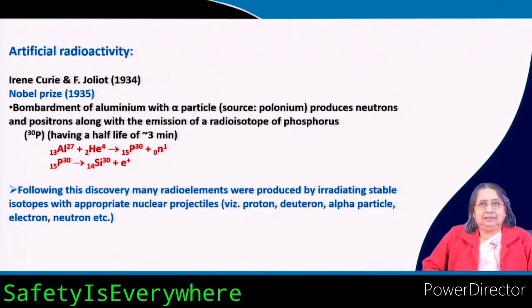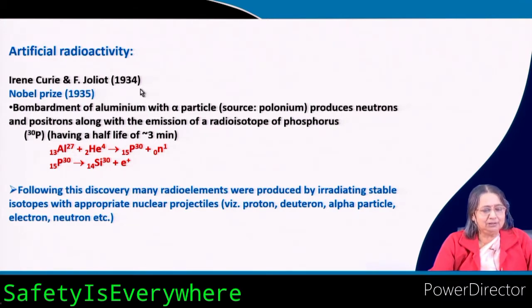Another important experiment, that is by Irene Curie and F. Joliot. Who are they? Irene Curie, who is she? She is the daughter of Madame Curie. So, Irene Curie and her husband F. Joliot were also doing some experiment on the neutron. Now, they also got the Nobel Prize, not for neutron, but they got the Nobel Prize in 1935. For what? For artificial radioactivity.